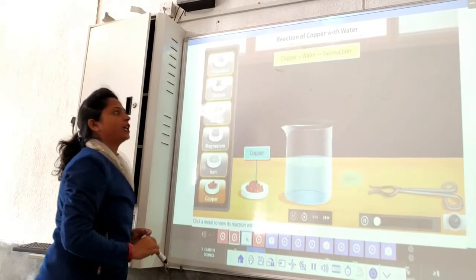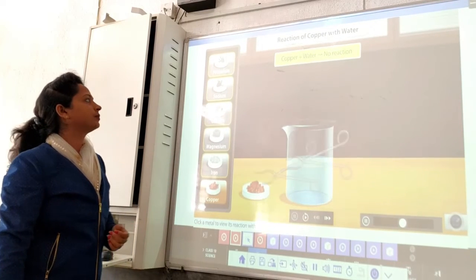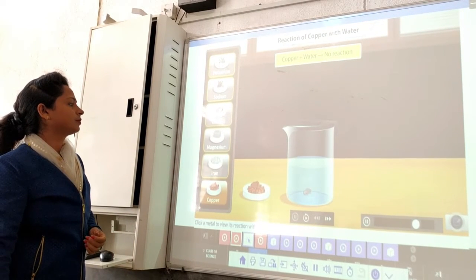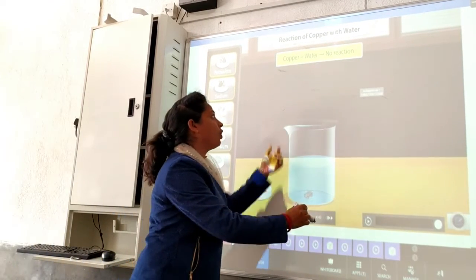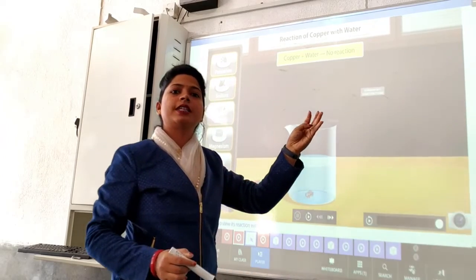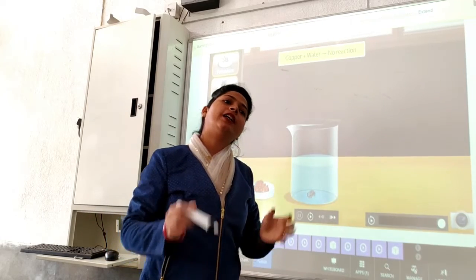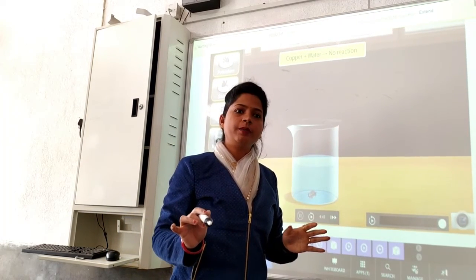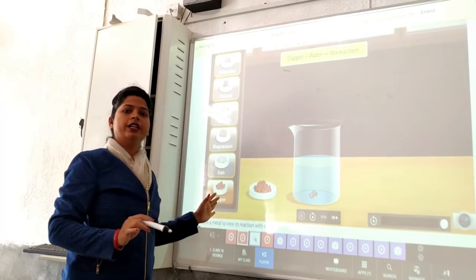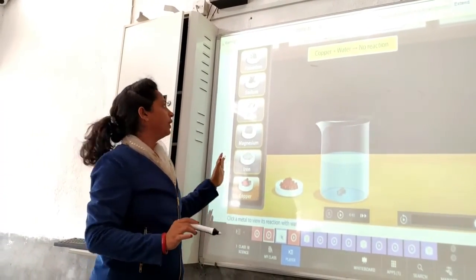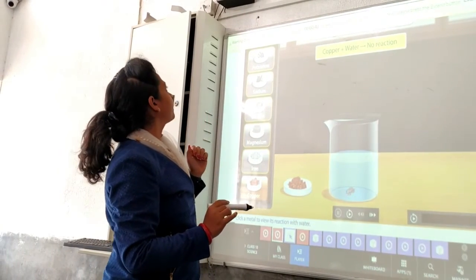Now, how does copper react with water? See, some metals, such as copper, do not react with water at all, whether it is hot water, cold water, or steam. Not only copper, gold, silver, lead, all these metals do not react with water in any condition. Getting the point? So you have to remember these things. We have several metals here and we have to see whether these metals react with water or not. Okay?